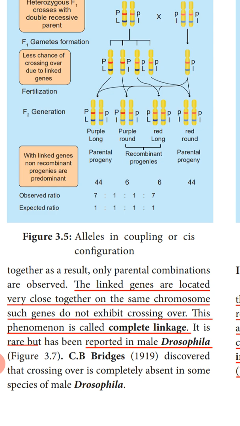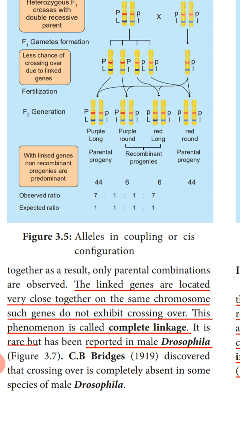So here, since the two genes are linked together, the chances of their separation are not possible. So what will happen? They will remain together and they will exhibit the parental type. No new recombination will be formed.